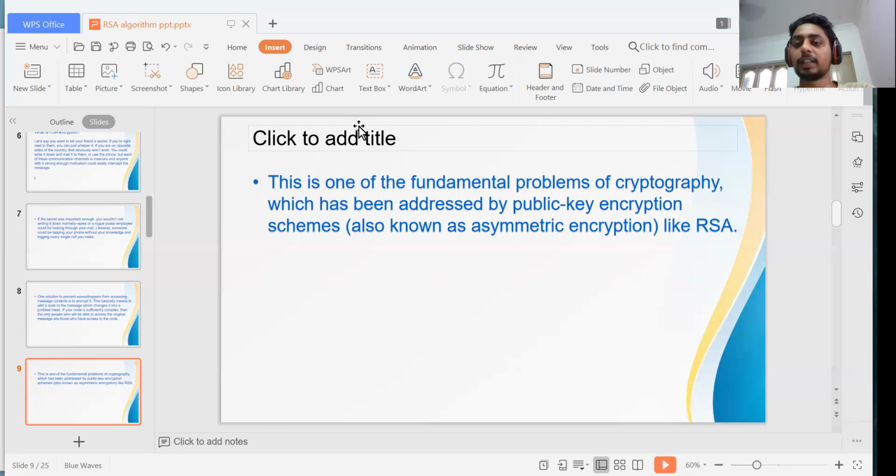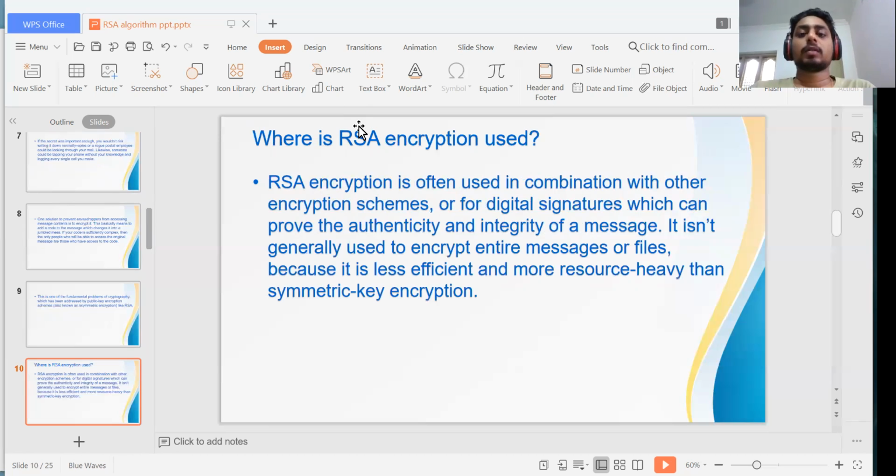This has been addressed by public key encryption, asymmetric encryption like RSA. We all know RSA encryption, and we are going to learn where we use it. RSA encryption is often used in combination with other encryption or a digital signature, which can prove the authenticity and integrity of a message.